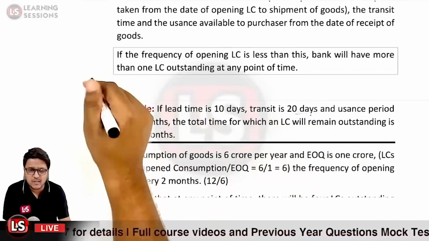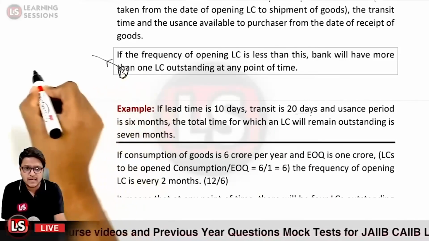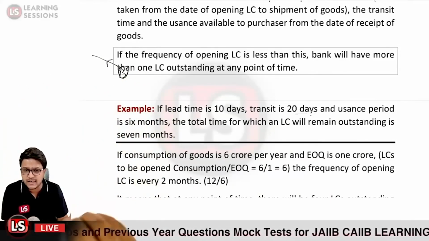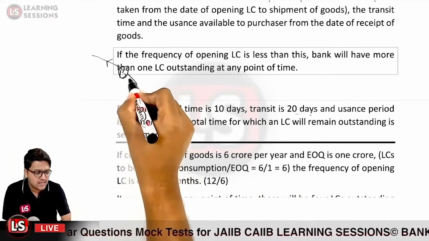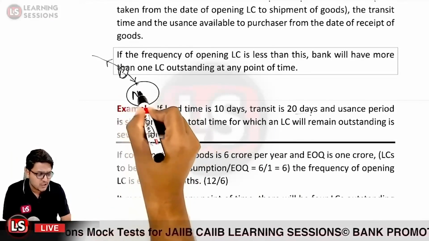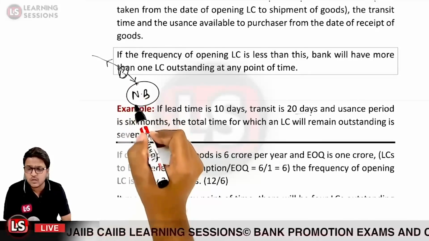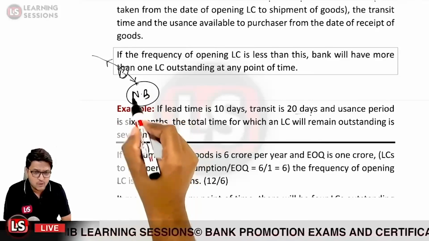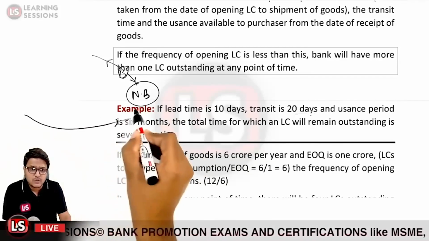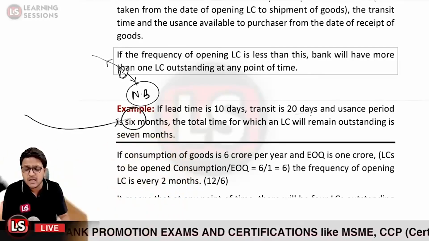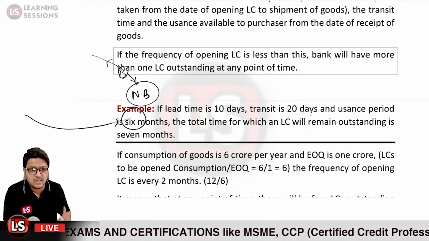So NTP is basically not that the beneficiary has shipped the goods and it will reach you. That is not the transit period. The transit period is related to when the beneficiary has negotiated the documents with the negotiating bank, and till the date the nostro account of the negotiating bank is credited, the time period in between is said to be the normal transit period.